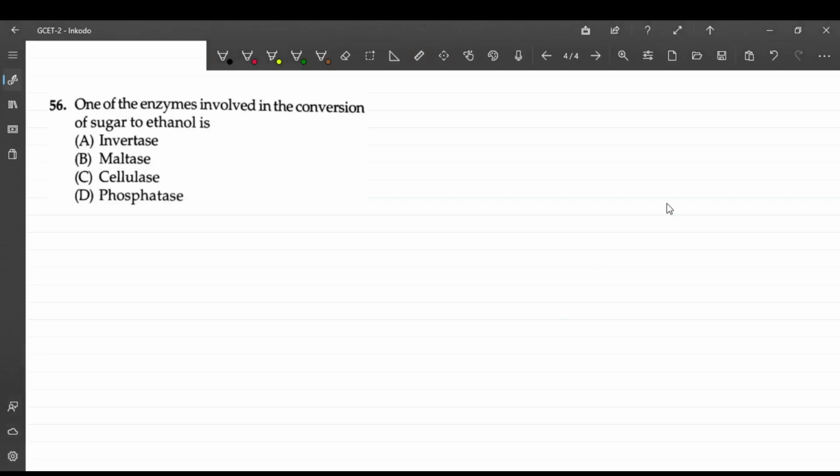Okay, question 56 over here. One of the enzymes involved in the conversion of sugar to ethanol. So the answer is it should be invertase. It should be B also. Two options are correct, A and B. Usually GSAT means only one single option is correct, but here both A and B are correct.